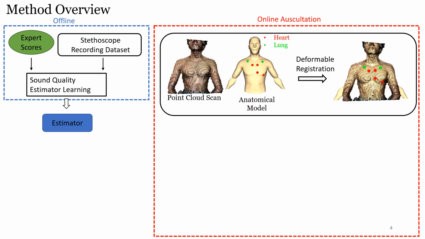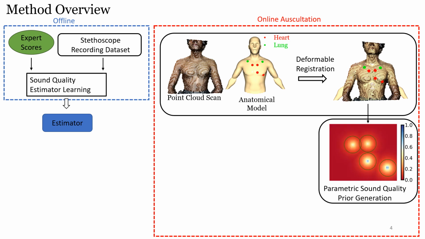During an online auscultation session, the robot first takes a point cloud of the human and performs non-rigid registration onto a reference model with labeled clinical auscultation locations that the robot will listen to. Then, we generate a prior sound quality map based on the registration. This map is parametric, consisting of a fixed reference map and parameters of sound quality scaling and translation. We infer these parameters online given new measurements. The green circles represent the search region at each of the clinical auscultation locations.